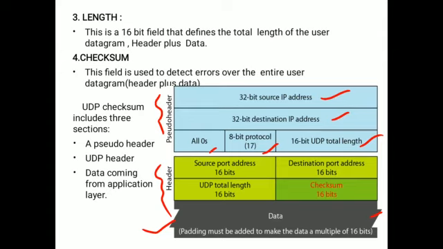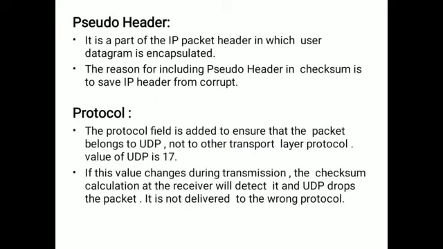Anywhere an error may occur, and if an error occurs, then the complete thing is changed. To avoid that, we detect the errors by using the checksum method. Now we'll see what the pseudo header is. It is a part of the IP packet header in which the user datagram is encapsulated.